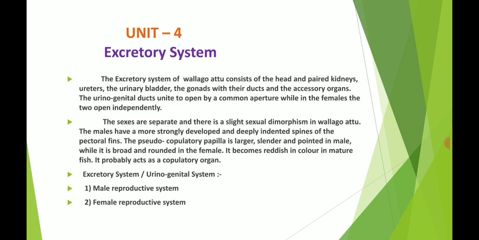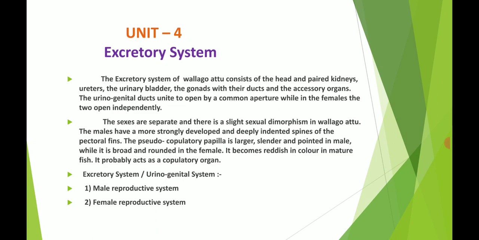The pseudocopulatory papilla is larger, slender and pointed in the male. This reproductive organ is very pointed in nature, while it is broad and rounded in the female. Comparing male to female, in the female it is very broad and rounded in shape, and it becomes reddish in color in mature fish.